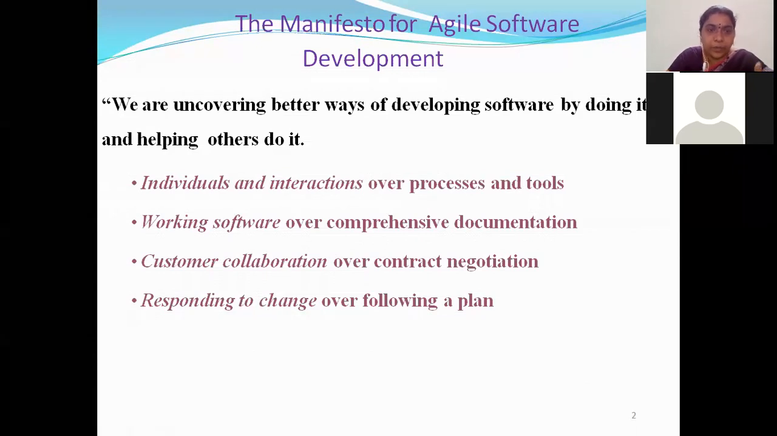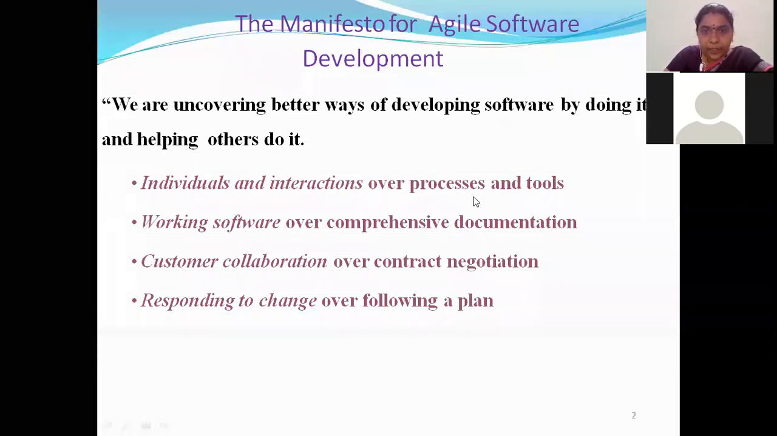You should be able to respond to the change at any point of time. So this is what the client tells us. This is what the agile process tells us. We are uncovering better ways of developing software by doing and helping others.